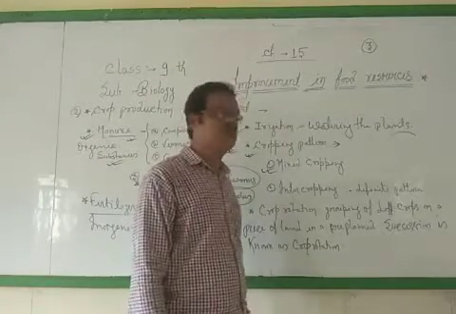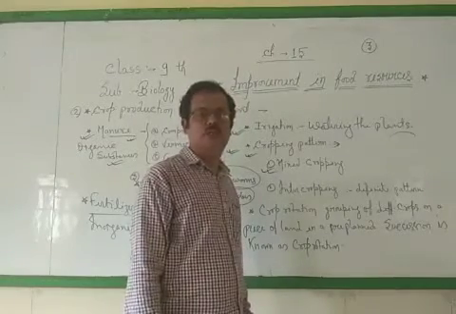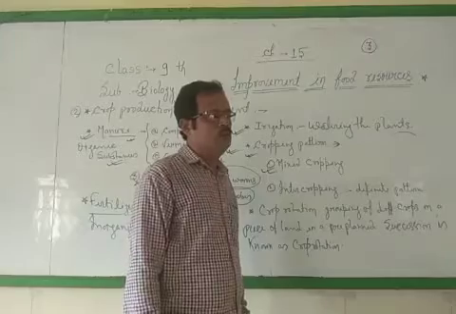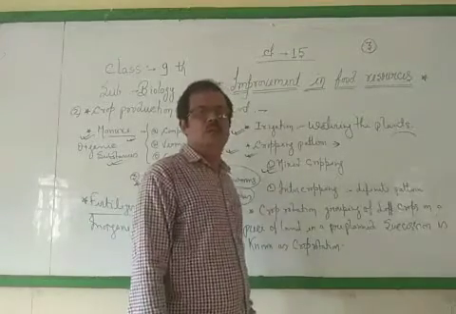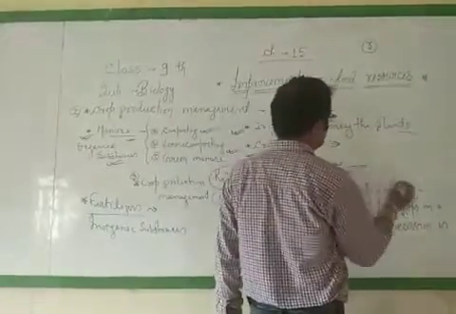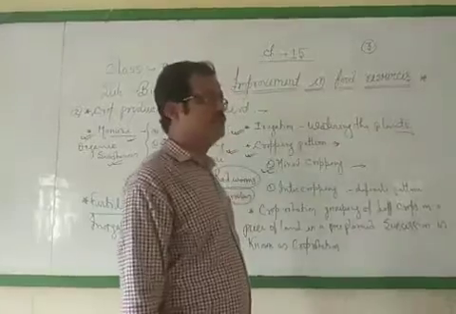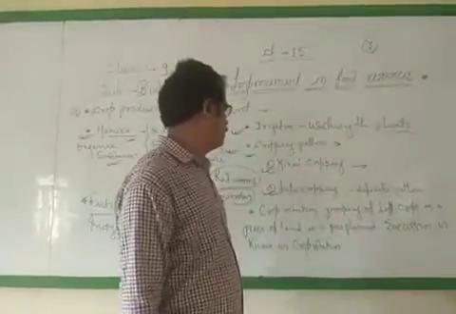As an example, we grow mustard with sugarcane and also with wheat. We utilize various types of other crops too. Next is called intercropping.